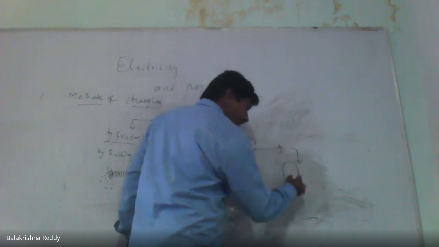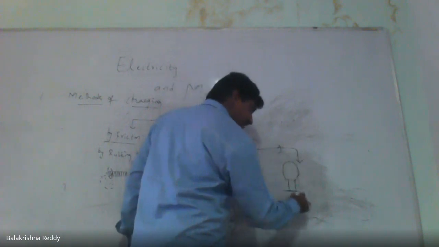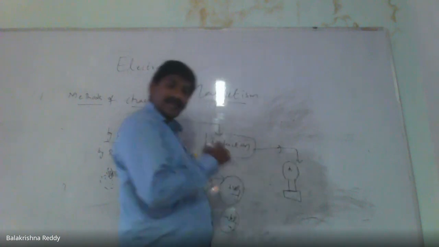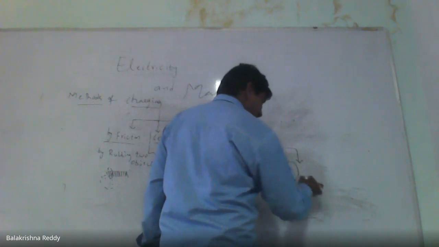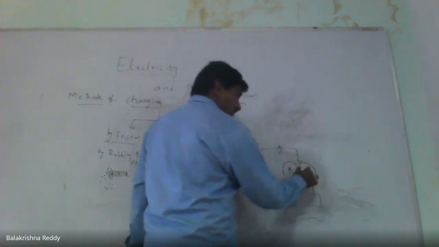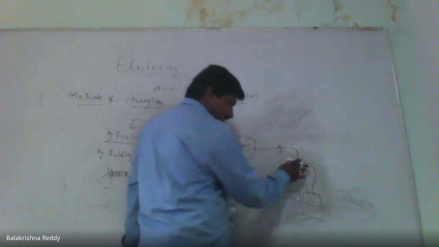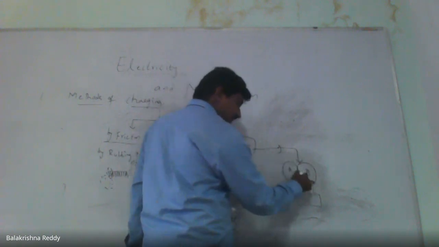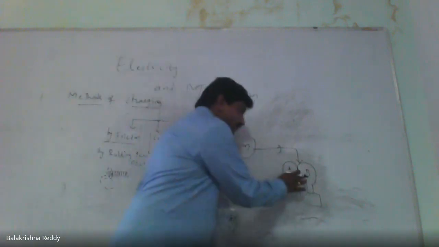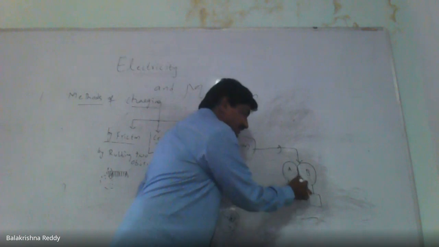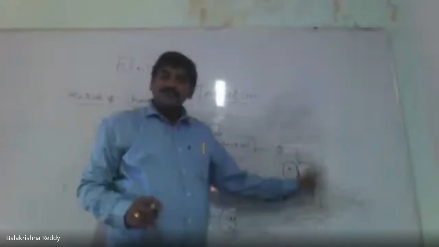You have an object connected to an insulated stand, A, which is uncharged. There is one more object on an insulating stand, B. I keep B in contact with A. This is one metal object, this is the other metal object, both are two objects.